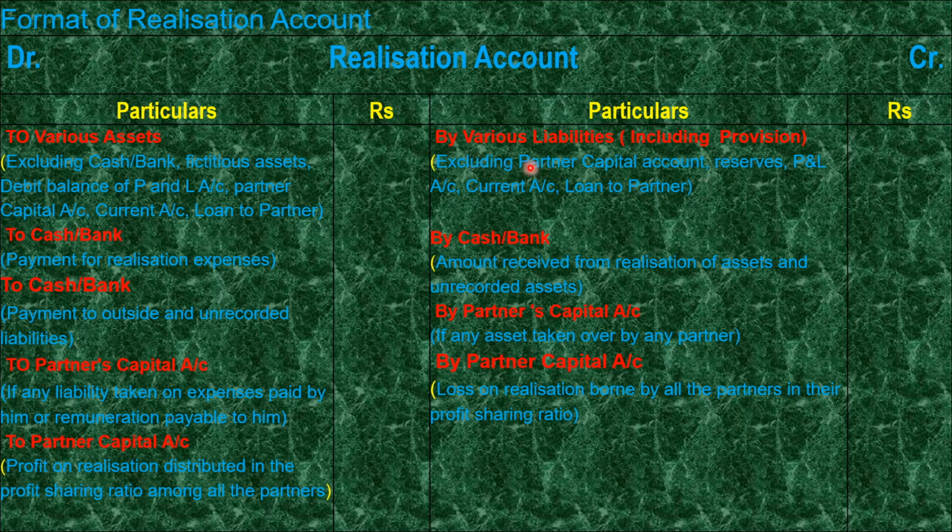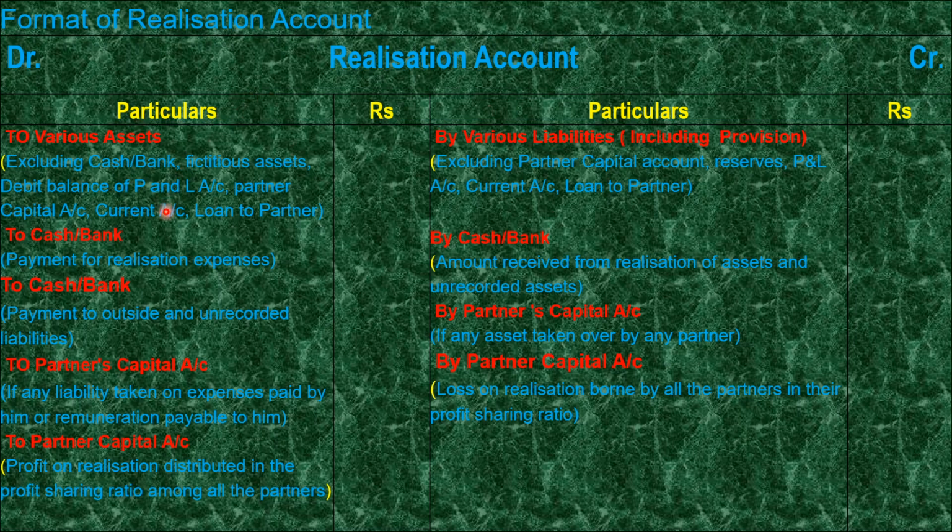But excluding here partner's capital account or any other undistributed profit related to owners. Owners means here partners. As we are opening partner's capital account, and undistributed profit also goes to partner's capital account, therefore we need not transfer it here. So this is the primary phases. First phase: conversion or transfer of assets to realization, and transfer of liabilities.